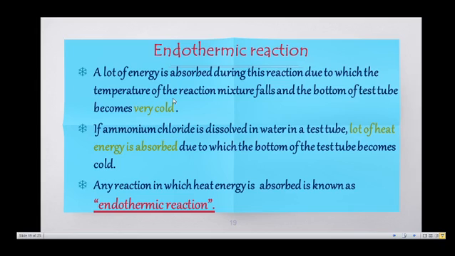One more example: when ammonium chloride is dissolved in water in a test tube, a lot of heat energy is absorbed, so the test tube becomes cold. So any reaction in which heat energy is absorbed is known as an endothermic reaction, and any reaction in which heat energy is released is known as an exothermic reaction. In a change in temperature, the temperature may rise or fall.